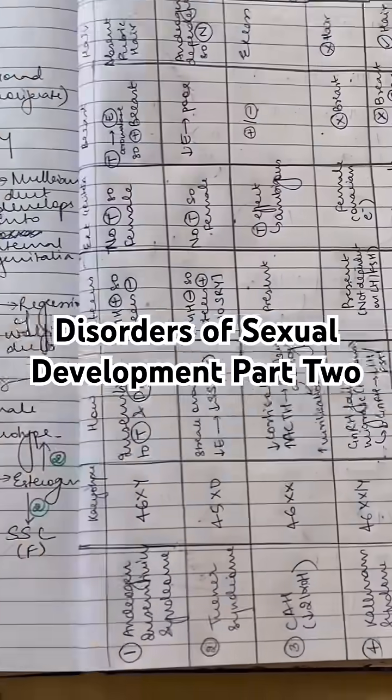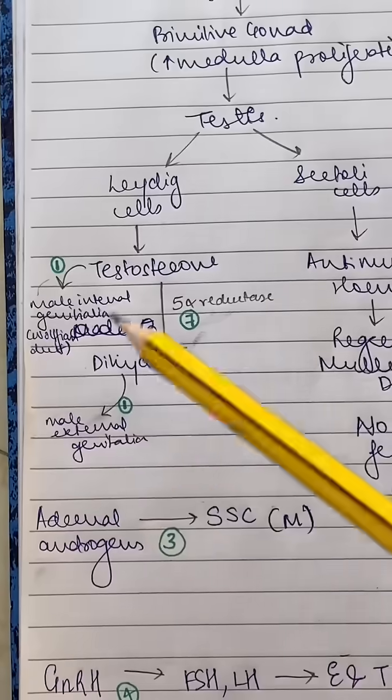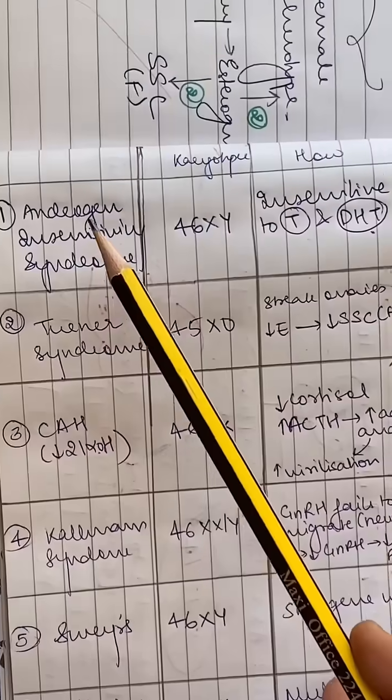To watch the previous video before you move on to this video. Anyways, let us say that testosterone and DHT receptors are not responding to these hormones anymore. Then you have the androgen insensitivity syndrome.